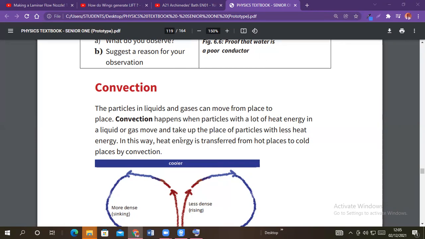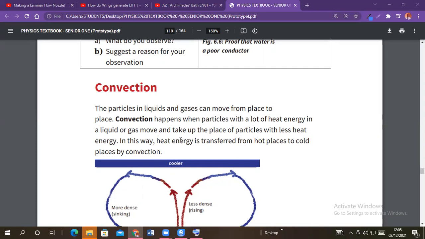So in convection, if heat is applied, the heat will be transferred from the region of high temperature to the region of low temperature. And it is these molecules of liquids and gases that will transfer that heat.